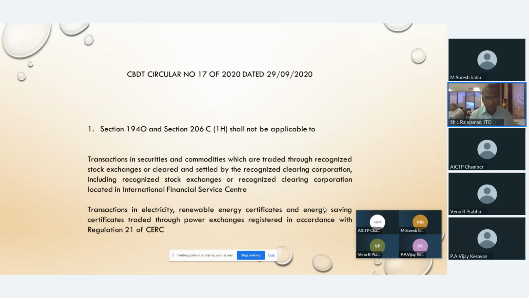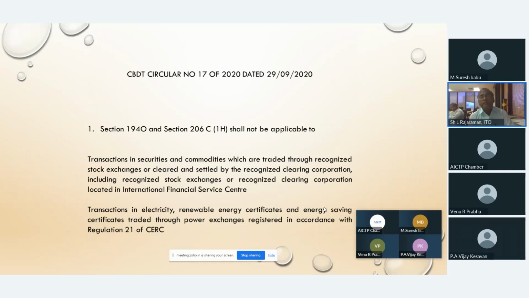Section 194O and Section 206C(1H) shall not be applicable. They are explaining about the exception categories. What are the exception categories? Transactions in securities and commodities which are traded through recognized stock exchanges or cleared and settled by the recognized clearing corporation, including recognized stock exchanges or recognized clearing corporation located in International Financial Service Centre.